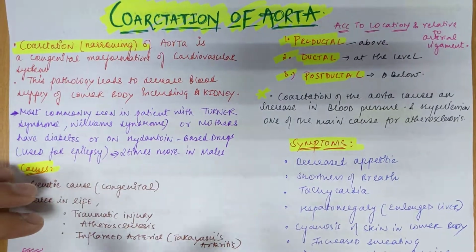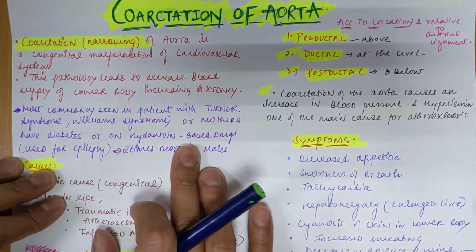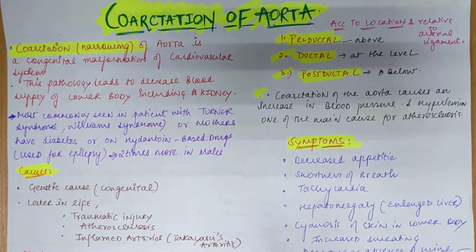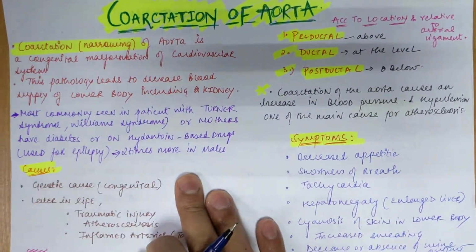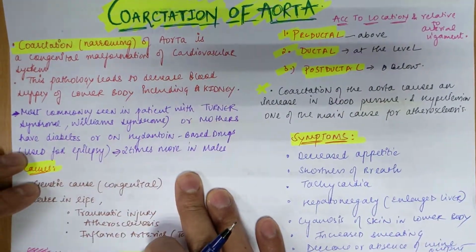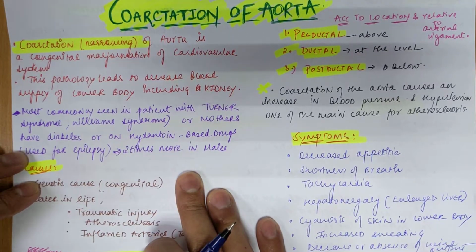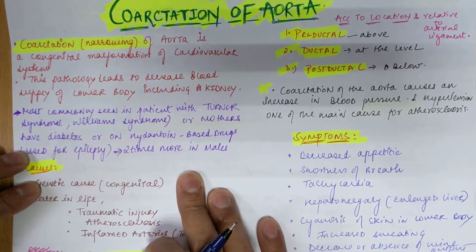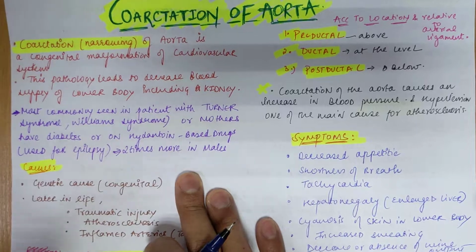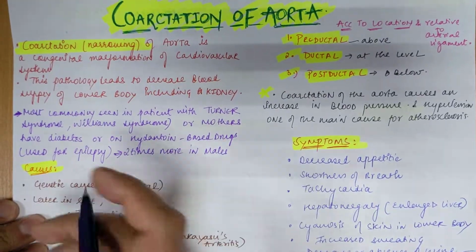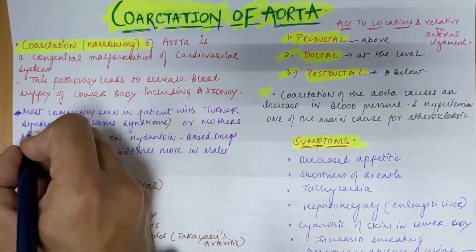To everyone, and this is the topic of coarctation of aorta. So the meaning of coarctation is narrowing of your aorta. Narrowing of aorta is also a congenital malformation of the cardiovascular system, and this is a pathology in which the lower body doesn't get sufficient blood supply, including the kidney. Most commonly it is seen in patients with Turner syndrome.